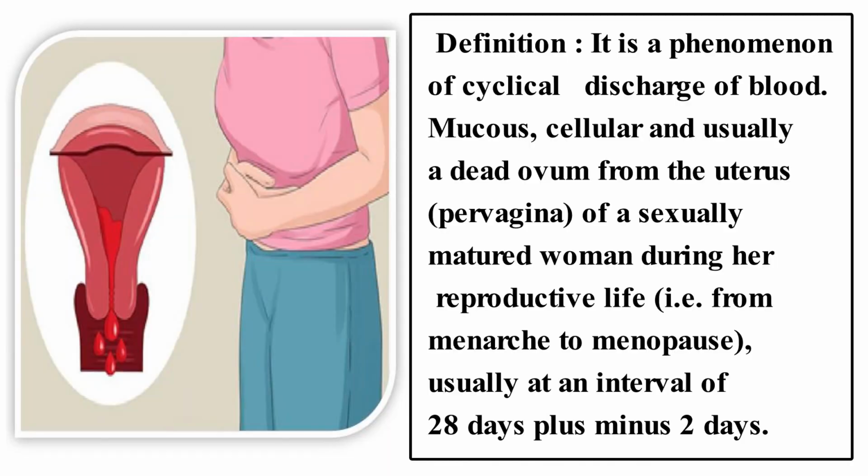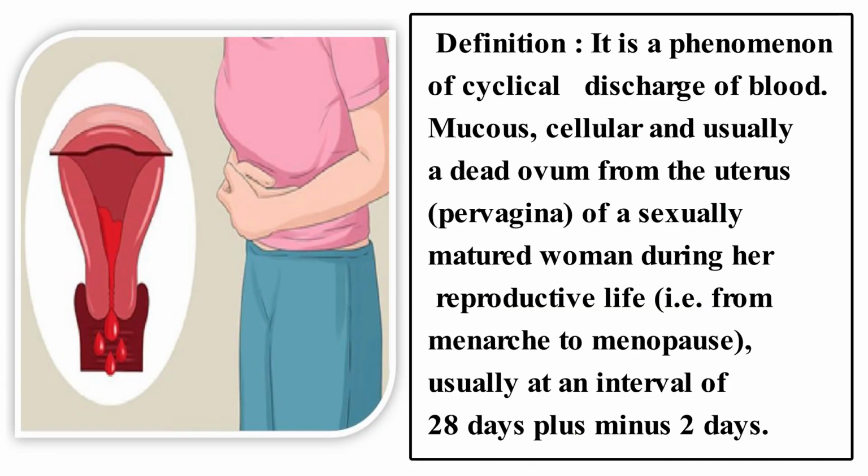From whom will it be discharged? From the sexually matured woman, not a small girl, not an aged woman, a sexually matured woman. When will it occur? It will occur in her reproductive life, when she can produce offspring.